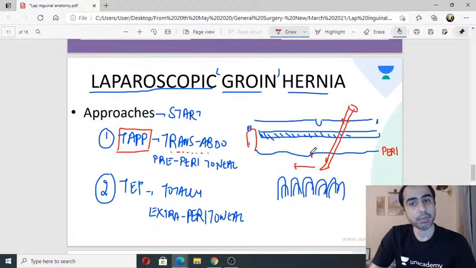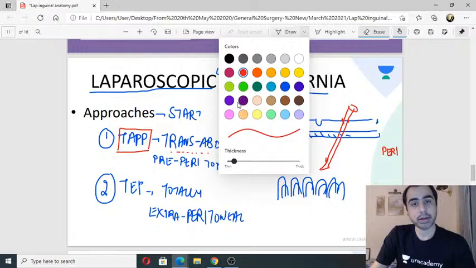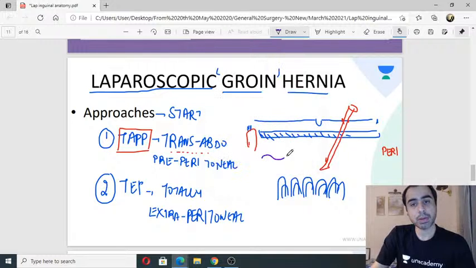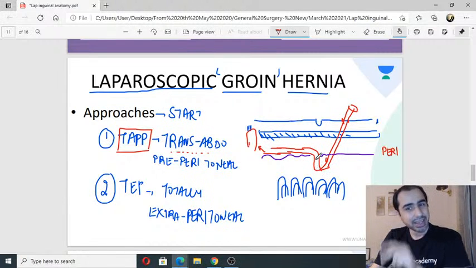I cut the peritoneum. Okay, so I'm looking up and I'm cutting the peritoneum. After I cut the peritoneum, I make a hole in the peritoneum. Then I enter the pre-peritoneal plane. So this was my peritoneum which I cut. Okay, I cut it over here, and then I put my instruments through this hole into the pre-peritoneal plane, and I go down in this area and I go and treat the hernia. This is called transabdominal pre-peritoneal.